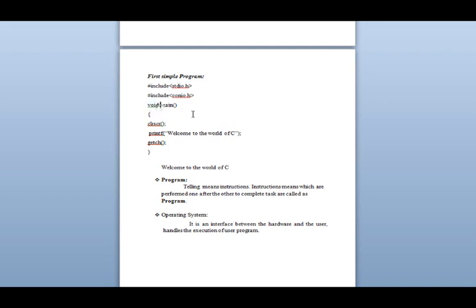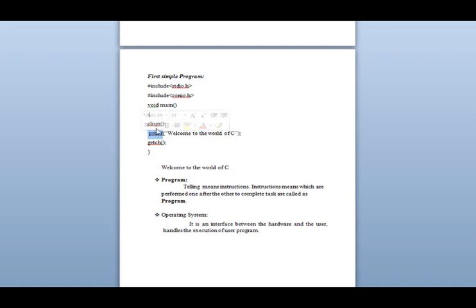The void main function has started, so open curly braces. If I have written hash include conio.h, if I'm using this preprocessor, then clrscr will be used. Clear screen, what is this? If I want the output, whatever I'm giving, only once, then I have to give clear screen. Printf means it will print the statement on the screen, that is, welcome to the world of C. It will be displayed on the screen.